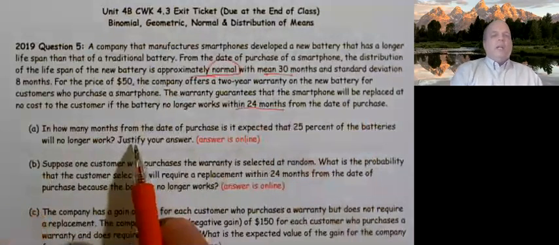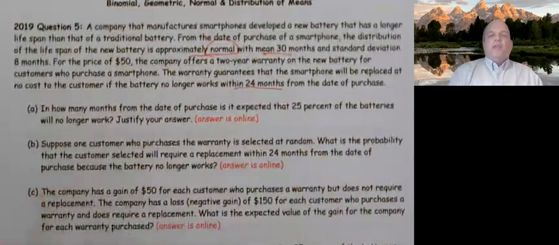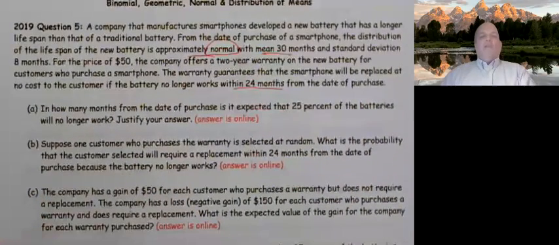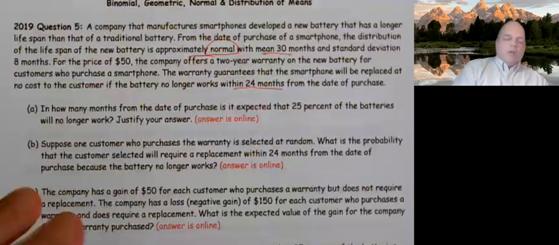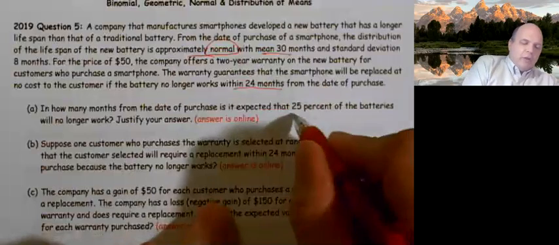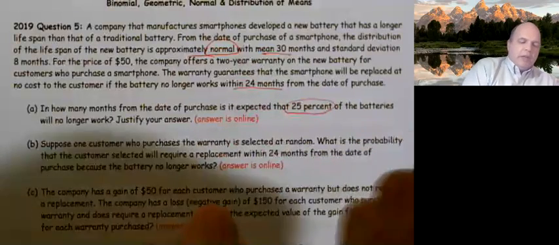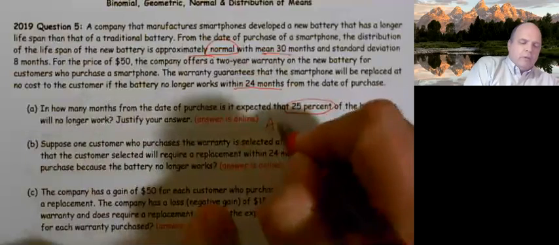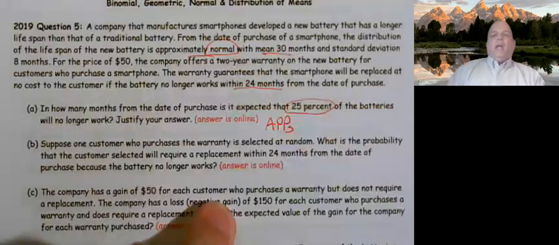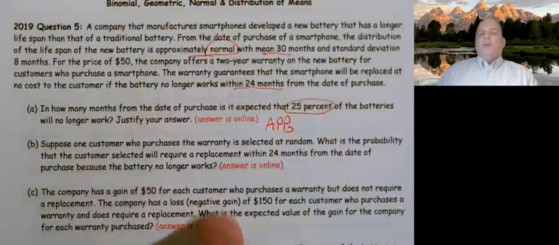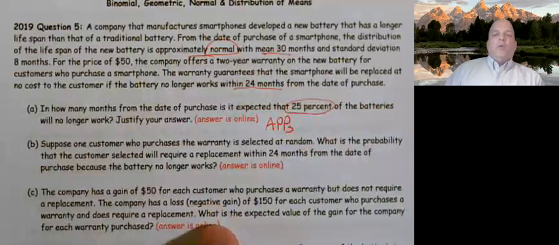So, question 1: in how many months from the date of purchase is it expected that 25% of the batteries will no longer work? Justify your answer. They gave me a percent. Whenever I'm working with a normal curve, I probably need to be thinking about my apps. And remember, if they give you an app, you're working with an inverse norm.